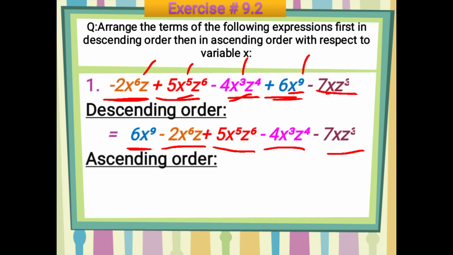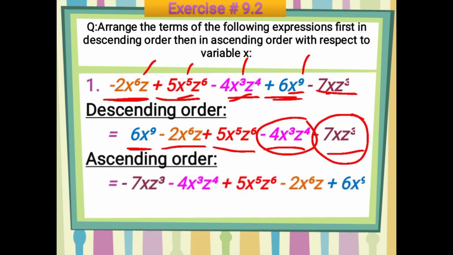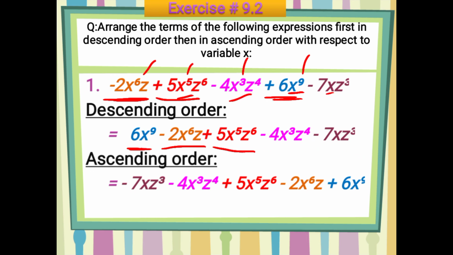So what you will do, you will start from the lowest one in ascending order, lowest term. The lowest term here is x, which has power 1, next is 3, then this, and then this. So this is the way to write it down. Simply you will write it down in this way. One minute, I'm going to erase this thing.